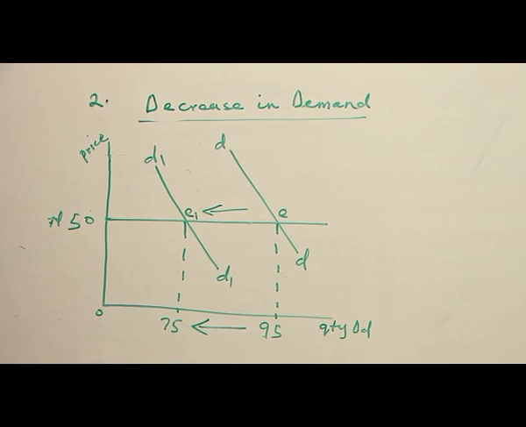So the diagram before us is telling us that when the price is 15 naira, that is, price of a commodity is 15 naira, there is a change in demand, that is, a fall in demand from 95 to 75. Maybe as a result of what we have mentioned earlier on, but the price is still constant. Therefore, change in demand implies that a constant price of the commodity, while other factors affecting demand are the one in operation, influencing demand of such commodity in question.